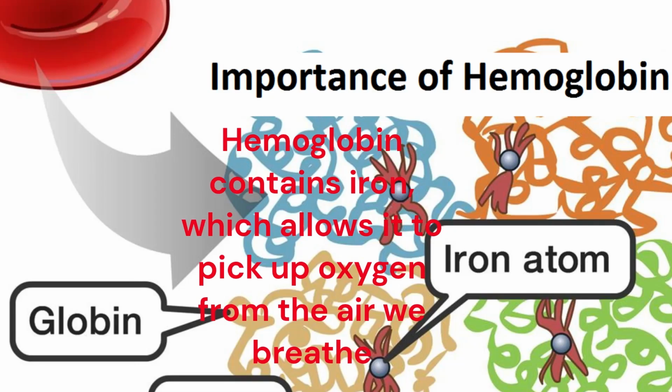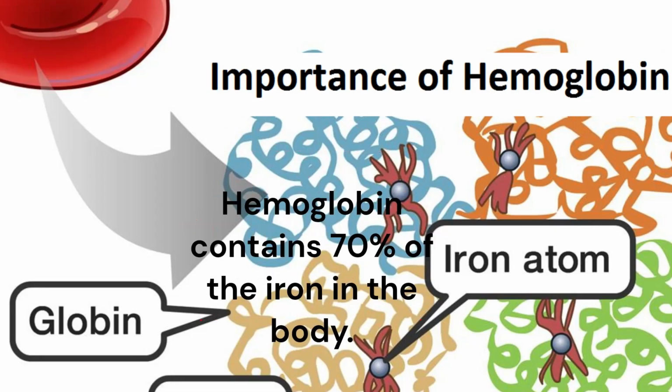Now we come to know that hemoglobin contains iron, so iron presence is very important because it picks up oxygen. Hemoglobin is the only thing that contains 70% of the iron in the body. This is one more importance of hemoglobin. So when there is a low concentration of iron in the body, hemoglobin is low. When there is low hemoglobin, the red blood cell count is lower. When there is low RBC, then there is lower blood. When there is low blood, there is low supply of oxygen to the body. That's how hemoglobin is important.